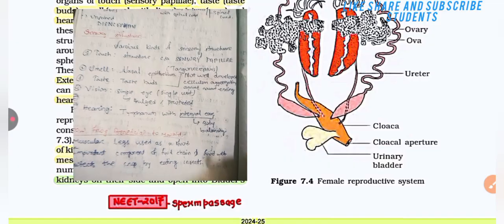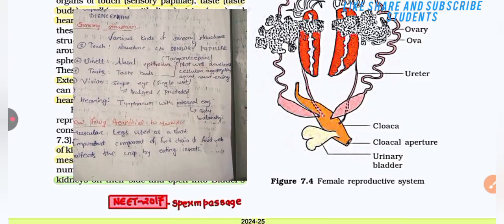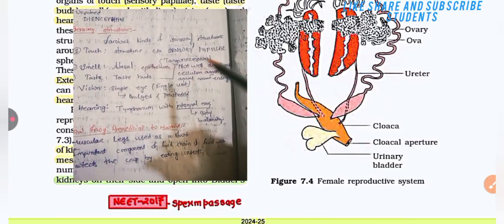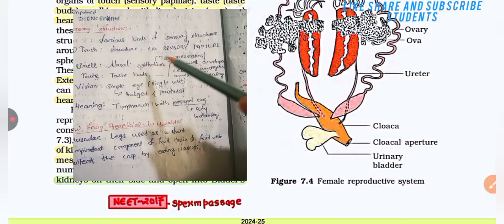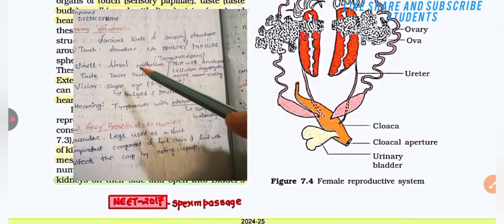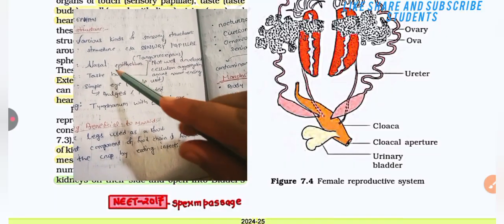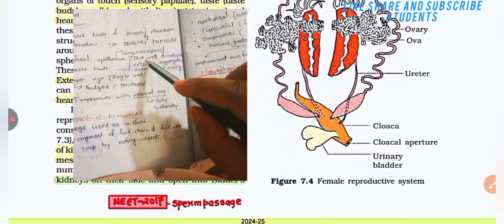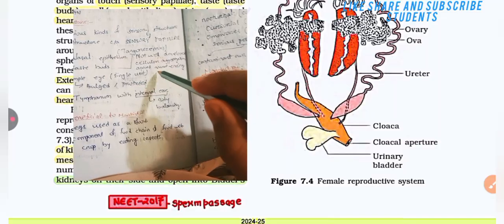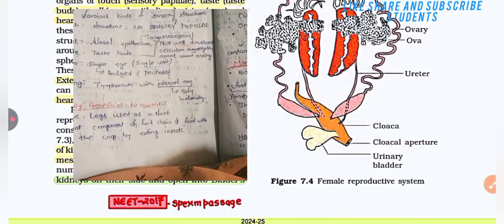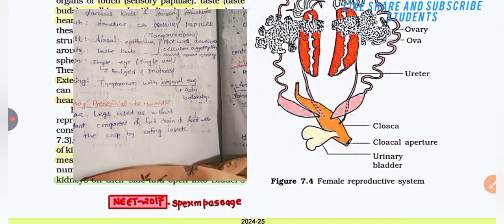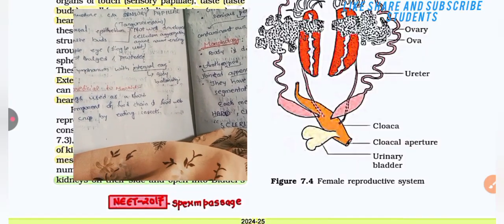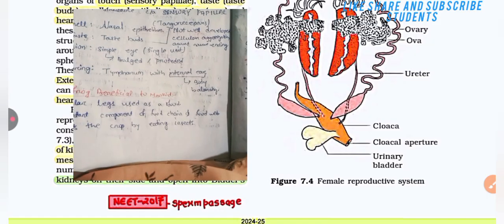Then sensory organs. Various kinds of sensory structures are present: touch, smell, taste, vision, and hearing. For touch, a structure called sensory papillae. For smell, the basal epithelium is present. The taste receptors are not well developed, with cellular aggregation around the nerve endings. Then the simple eye is evolved and protruded. Hearing is by the tympanum with the internal ear, which helps in body balancing.